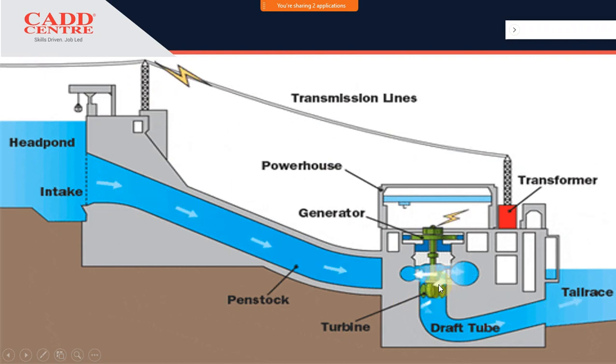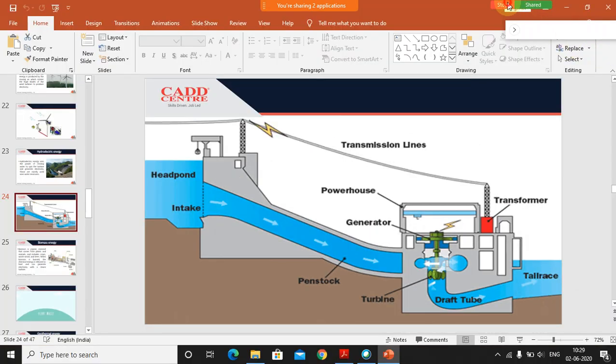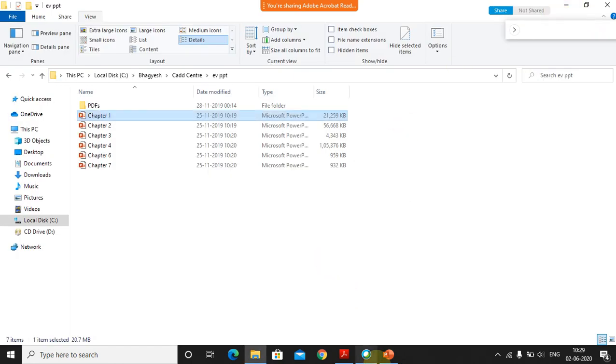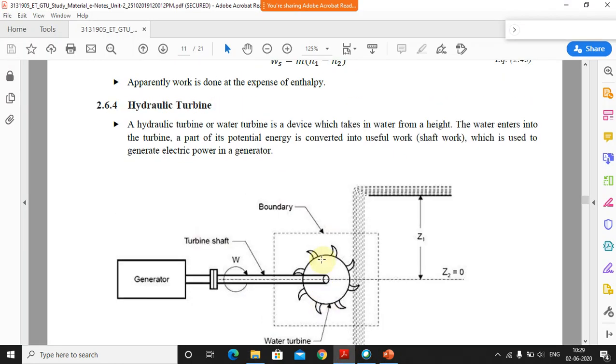Okay, and whatever water is there will be leaving the turbine, and the tail race is there. So again you can consider the reservoir, and then we either leave it just like that, like river water, so likewise it will be there, right? So basically this is the working of the hydraulic turbine. Okay, so let us have a look once at what the things are, right?